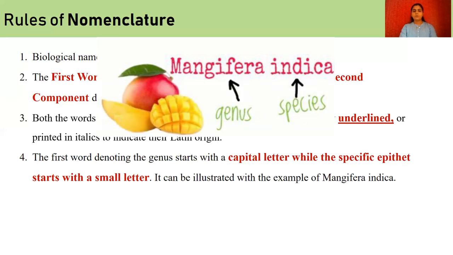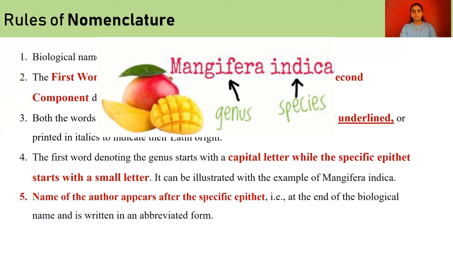The first word denoting the genus starts with a capital letter. M is capital in the case of Mangifera, and the specific epithet starts with a small letter. Mangifera indica: M is capital, i is small. There is a space between Mangifera and indica, and both should be underlined separately.